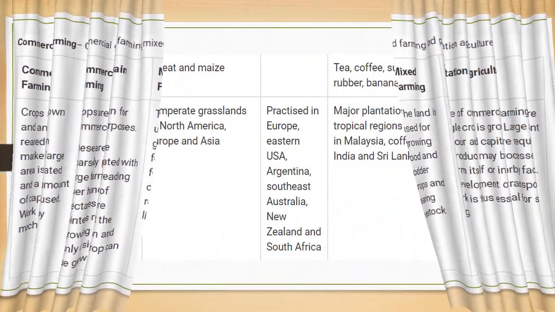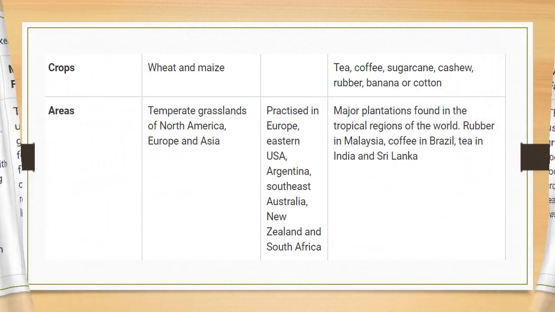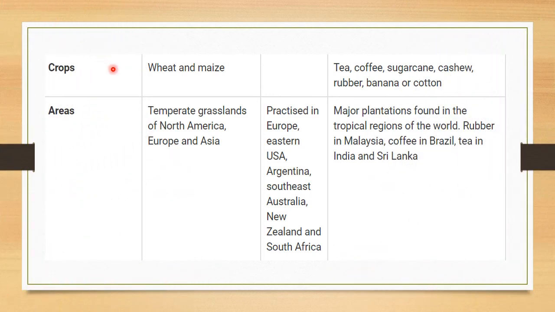Next we are going to see what crops are grown. First, in commercial grain farming, wheat and maize. And in plantation agriculture, tea, coffee, sugarcane, cashew, rubber, banana or cotton. Commercial grain farming areas are the temperate grasslands of North America, Europe and Asia.